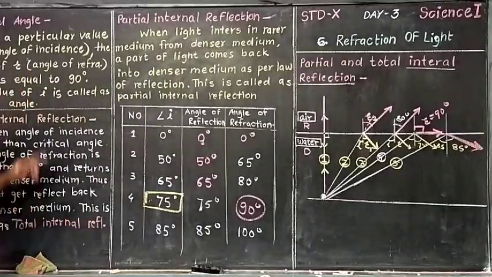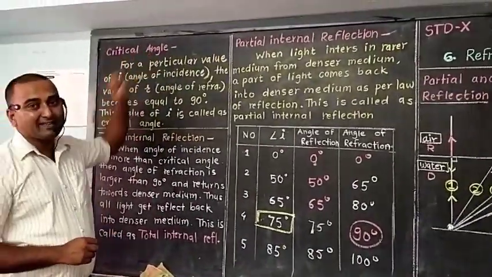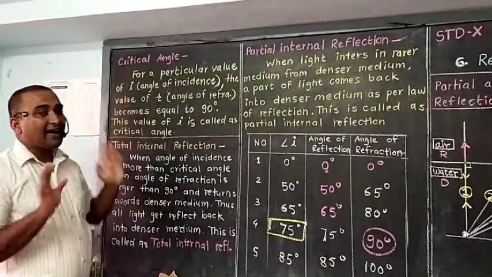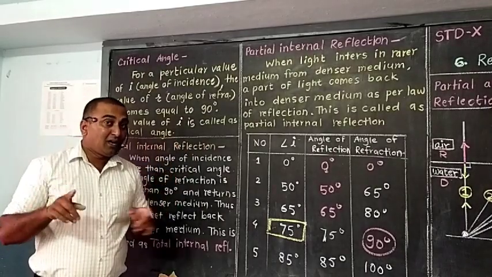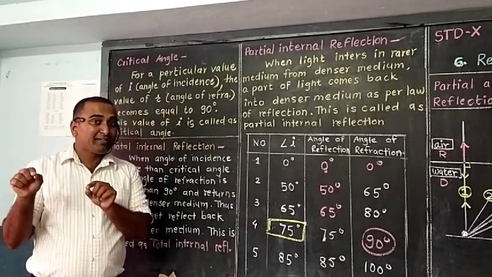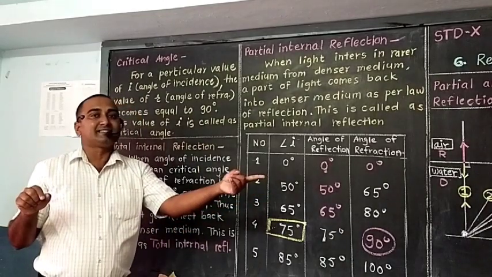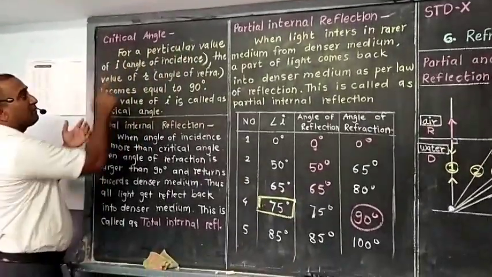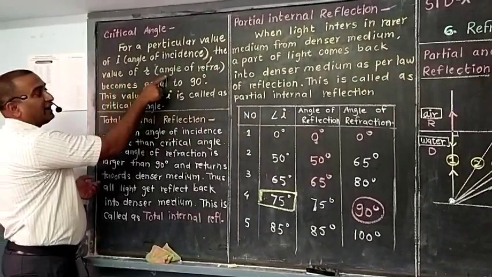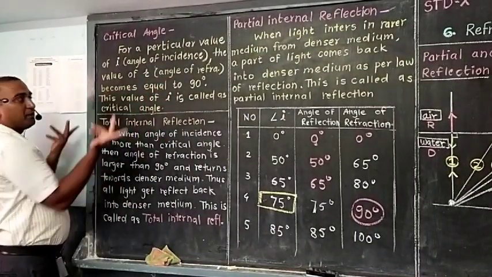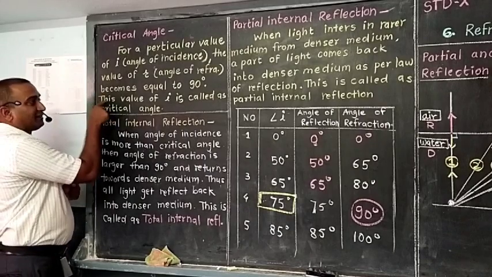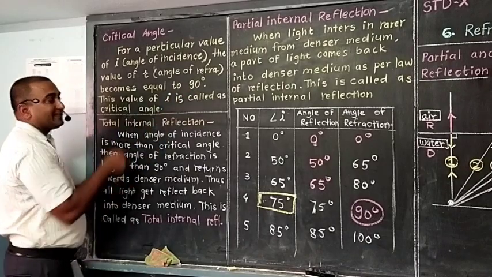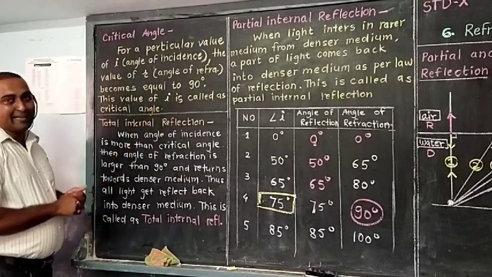See which are these definitions. First one, critical angle. What is critical angle? I have just discussed. For a particular value of I, whatever the I value may be, R should be 90, and if R is 90 degrees, then that I's value is considered as the critical angle. So once again, for a particular value of I, meaning angle of incidence, the value of R, that is angle of refraction, becomes equal to 90 degrees, then the value of I for which the refracting angle is 90 degrees is called the critical angle.